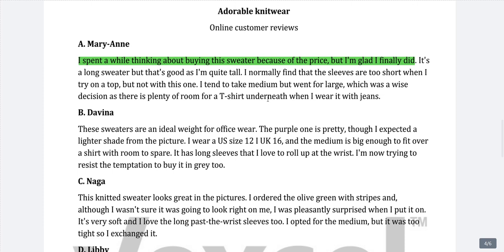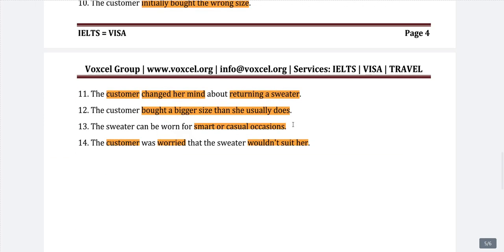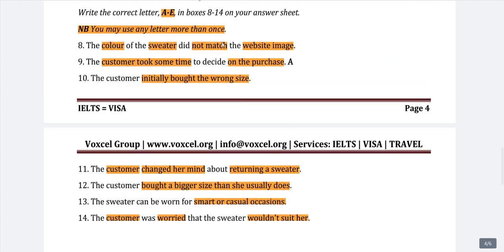I tend to take medium, but went for large for this one, which was a wise decision as there is plenty of room for a t-shirt underneath when I wear it with jeans. So she's telling that she tends to take medium, but she chose large for this. So if you are able to remember, there was a question about buying oversized. The color of the sweater did not match the website? No, it was not like that. Customer took some time? Yes, we have mentioned it.